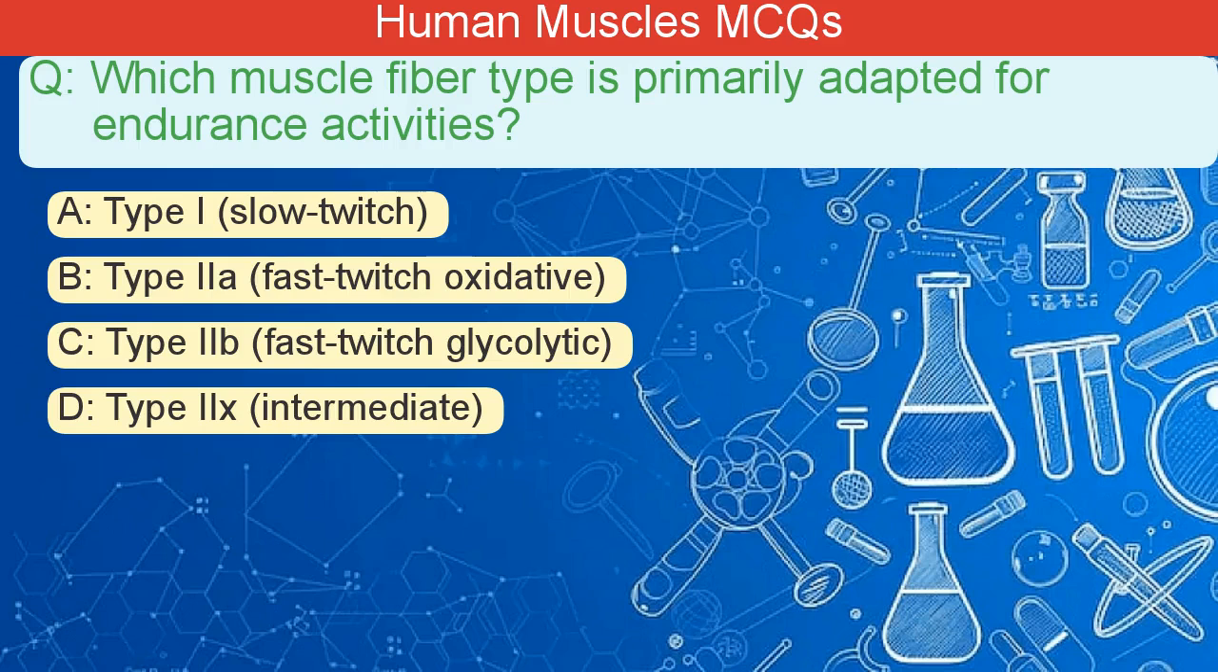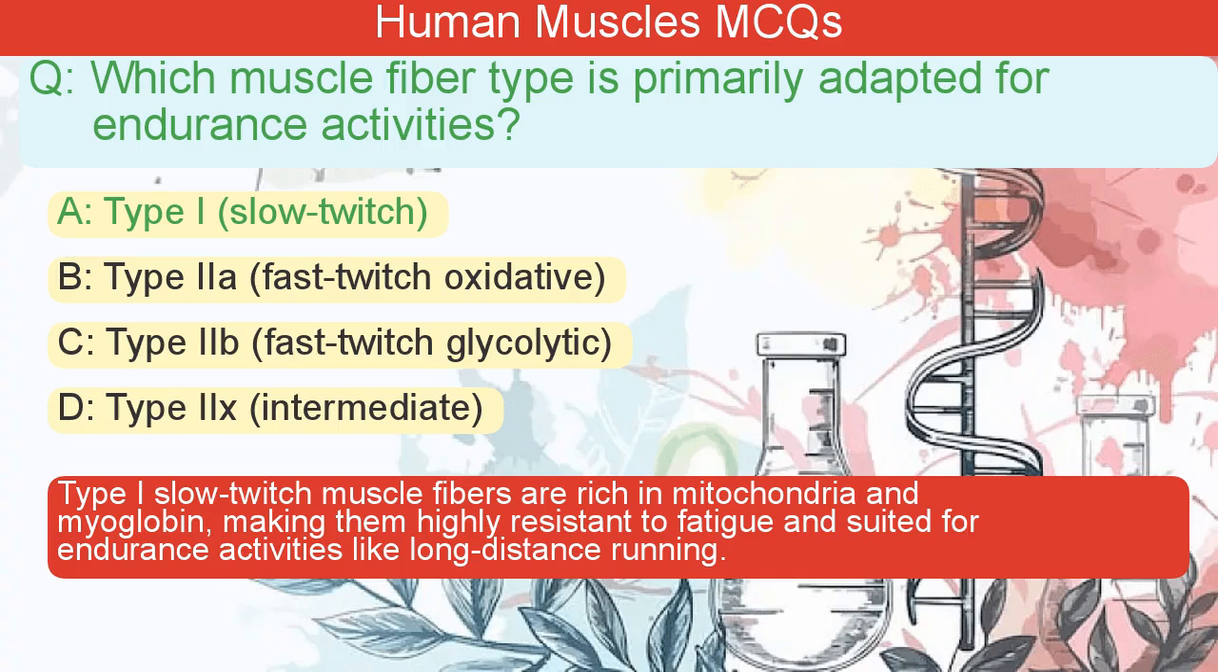Which muscle fiber type is primarily adapted for endurance activities? A. Type I, slow twitch. B. Type IA, fast twitch oxidative. C. Type E, fast twitch glycolytic. D. Type IIX, intermediate. The correct answer is A. Type I slow twitch muscle fibers are rich in mitochondria and myoglobin, making them highly resistant to fatigue and suited for endurance activities like long-distance running.